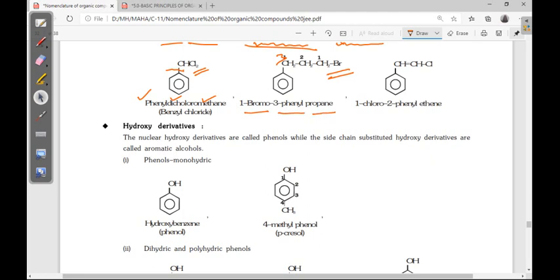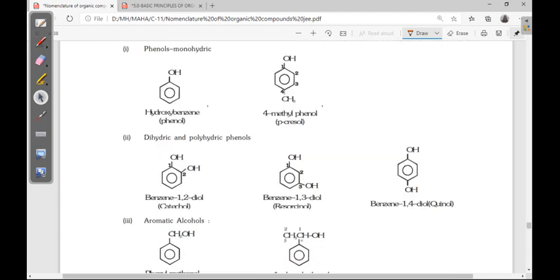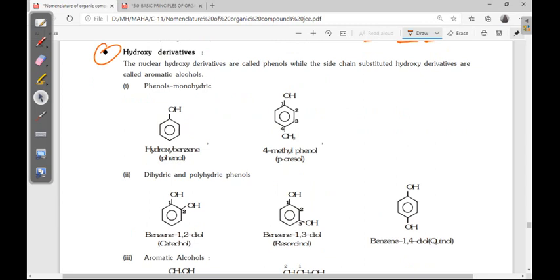Next, here unsaturation is there, of course. Here also again alphabetical order, there is no separate rule for this. 1, 2: chloro and phenyl, so 1-chloro-2-phenylethene. Suppose if hydroxy groups are there, phenols. Phenol is considered an IUPAC name; actually it is hydroxybenzene, an OH substituent is there, but phenol is considered an IUPAC name also.